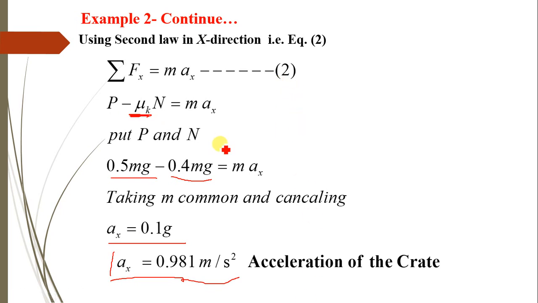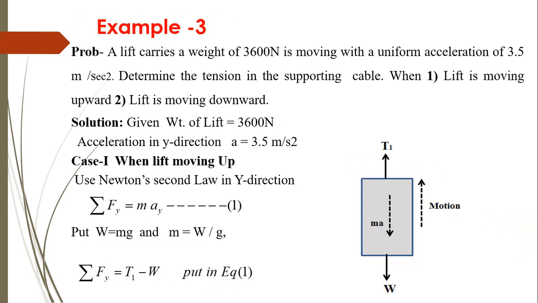And then finally solving, we are getting ax equals 0.981 meter per second square. So the next problem. Now here these are the problems related to horizontal motion of the particle. Now here we consider the vertical motion of the particle. So for that we are considering a problem of a lift.